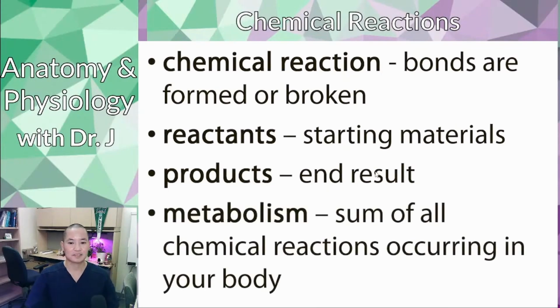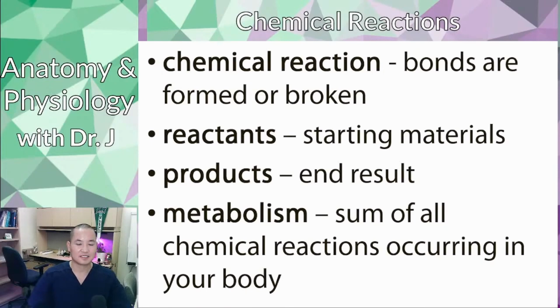Now metabolism. If you ask someone what metabolism is, they might say, oh yeah, it's how fast you burn off your calories, and whether you're skinny or overweight, or things like that. Well, the physiology definition of metabolism is the sum of all the chemical reactions occurring in your body.